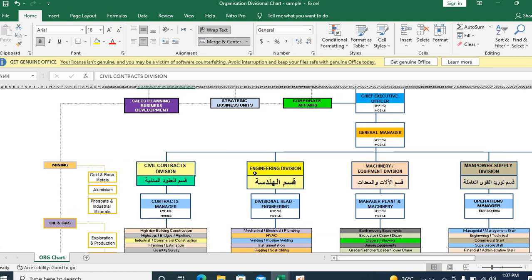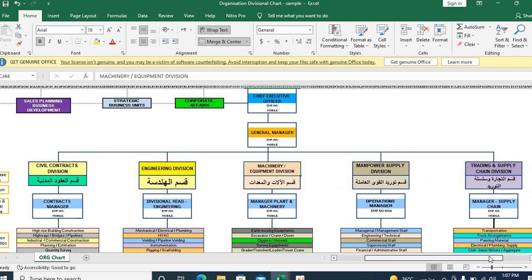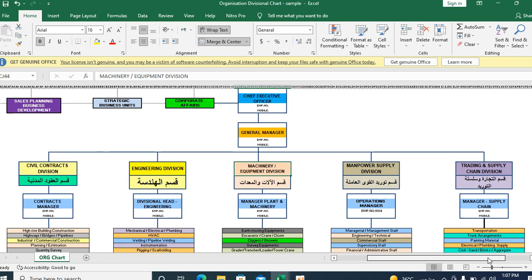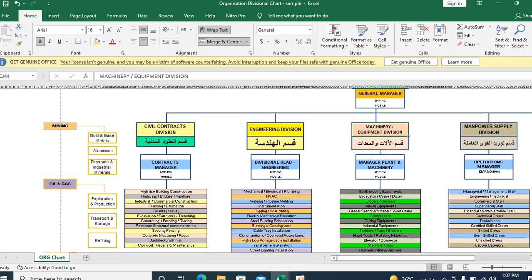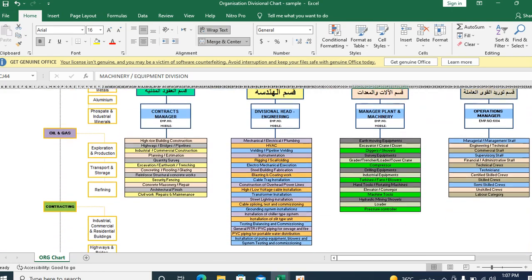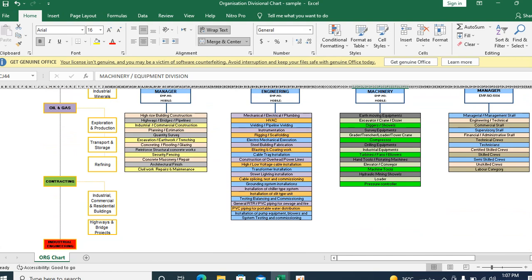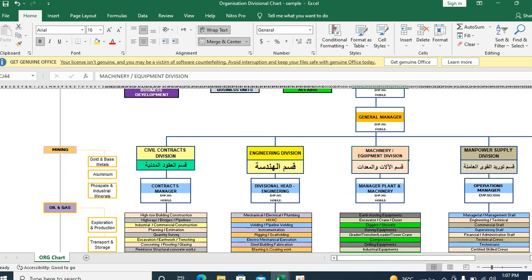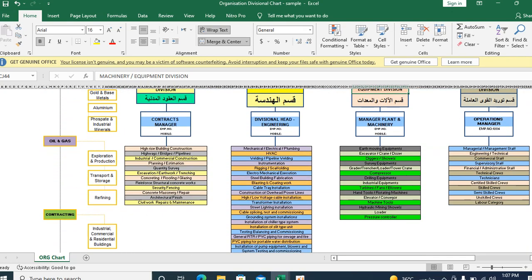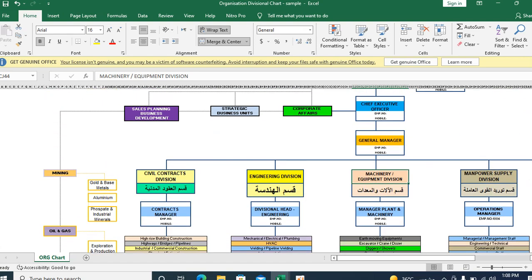If a company is doing civil contract work, engineering division work, machinery equipment work, manpower supply, trading or supply chain, mining, oil and gas, contracting and industrial engineering, you can mention that in the divisional chart. What activities they are doing in each SBU, you can mention in this divisional chart.